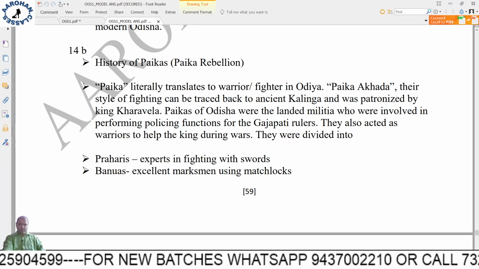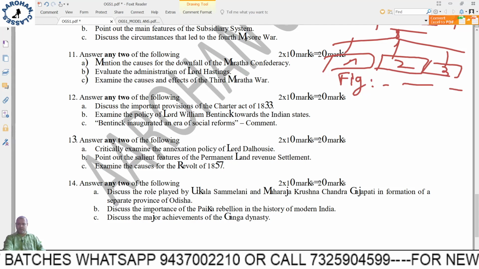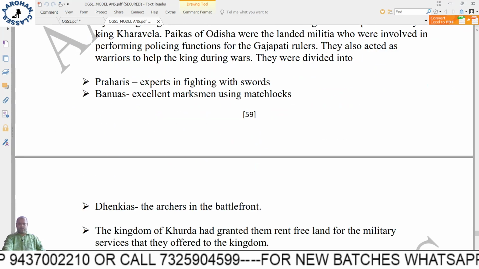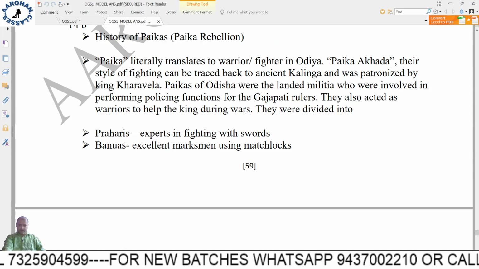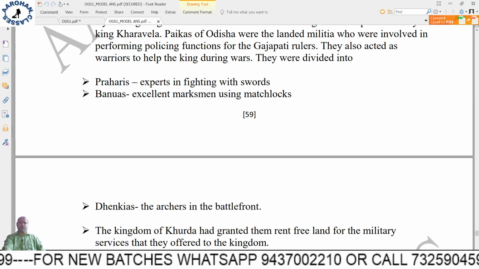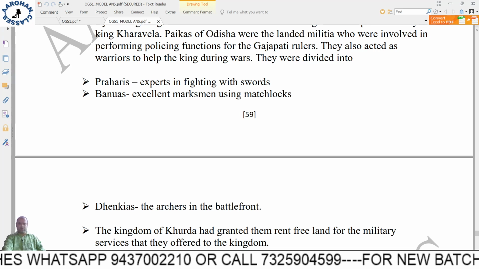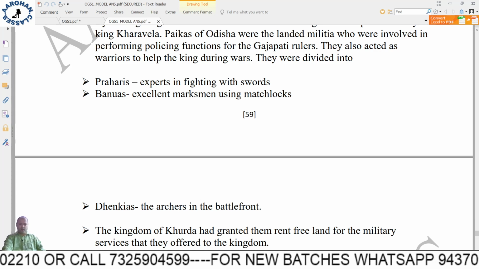The history of the Paikas. Discuss the importance of the Paika rebellion in the history of modern India. Okay, so this is very important. Many details have been given, so go through that. For example, the Paikas were divided into mainly three categories: the Praharis, the Banwas and the Dinkiyas.